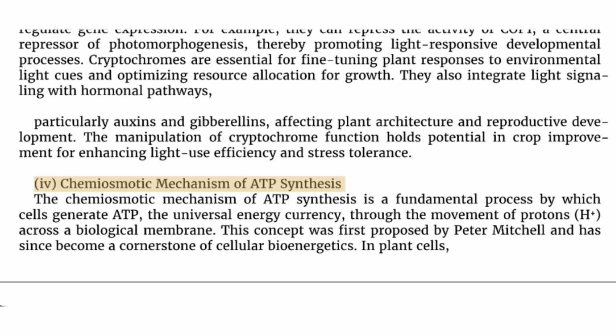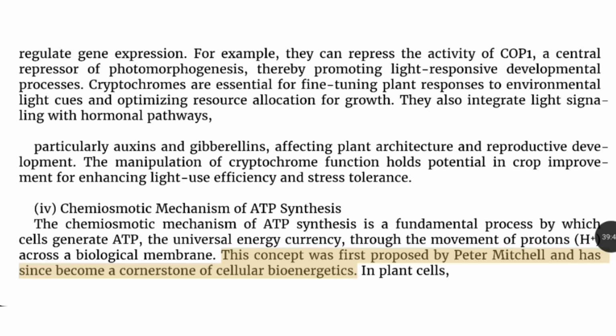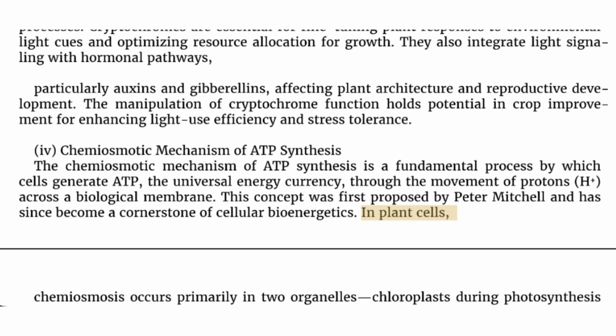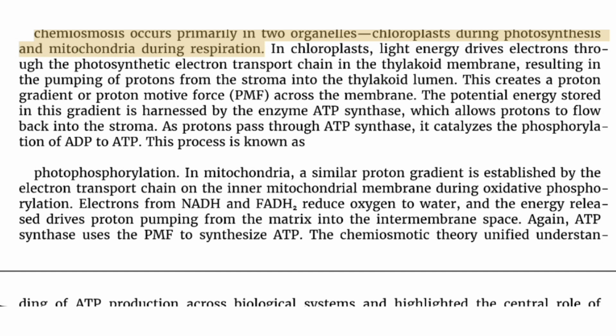Chemiosmotic mechanism of ATP synthesis. The chemiosmotic mechanism of ATP synthesis is a fundamental process by which cells generate ATP, the universal energy currency, and has since become a cornerstone of cellular bioenergetics. In plant cells, chemiosmosis occurs primarily in two organelles: chloroplasts during photosynthesis and mitochondria during respiration. In chloroplasts, light energy drives electrons through the photosynthetic electron transport chain in the thylakoid membrane, resulting in the pumping of protons from the stroma into the thylakoid lumen.